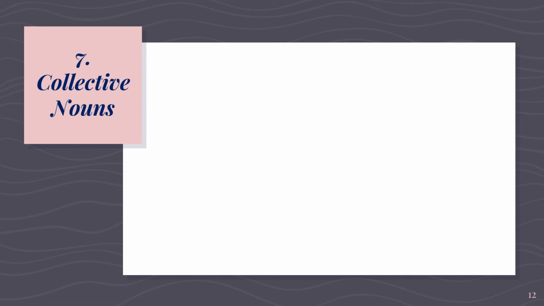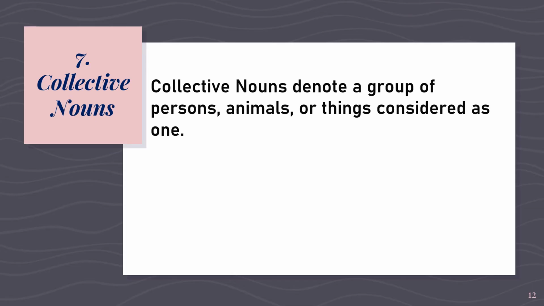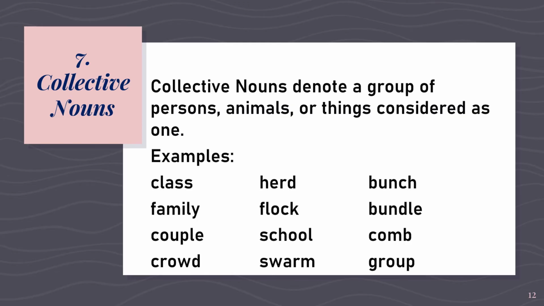Now, let's proceed to the last kind of nouns, which is the collective nouns. Collective nouns denote a group of persons, animals, or things considered as one. Here are the following examples of collective nouns for group of persons. We have class, family, couple, crowd.